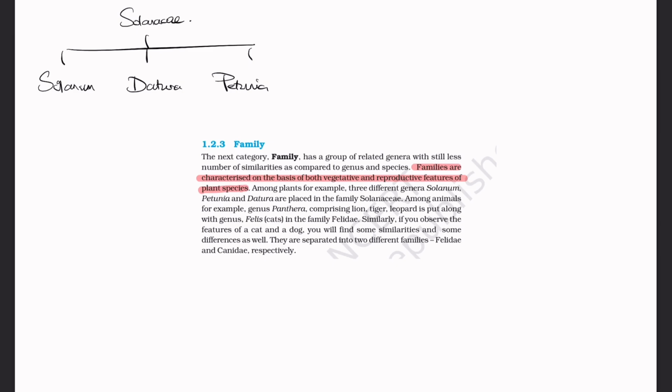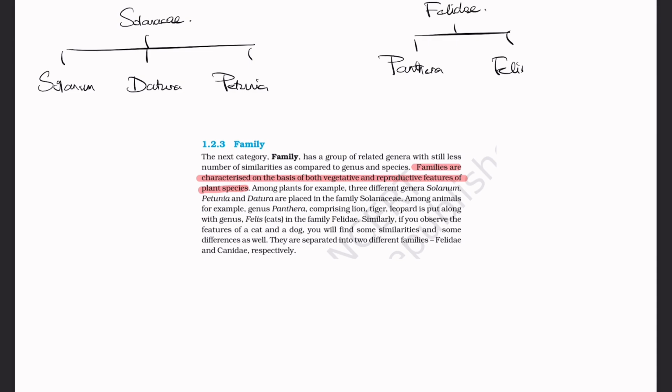And what example has he given in the animal kingdom? Among animals, for example, genus Panthera, comprising lion, tiger, leopard, is put along with genus Felis, cats, in the family Felidae.